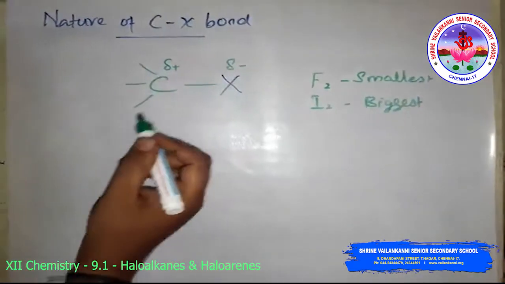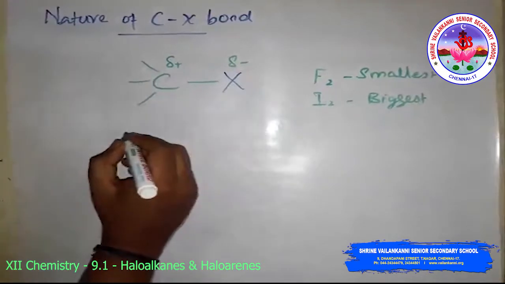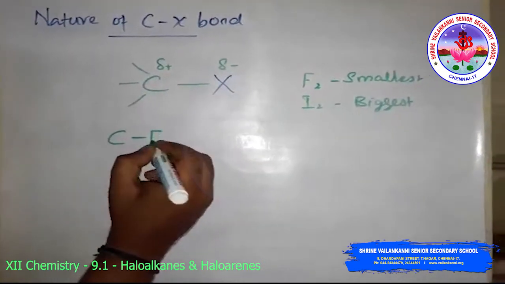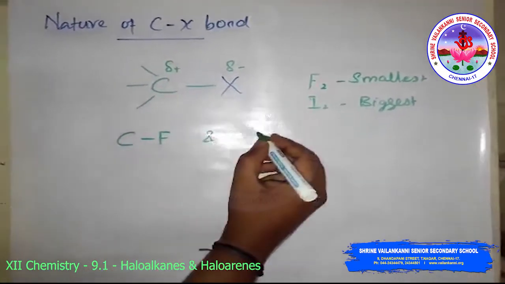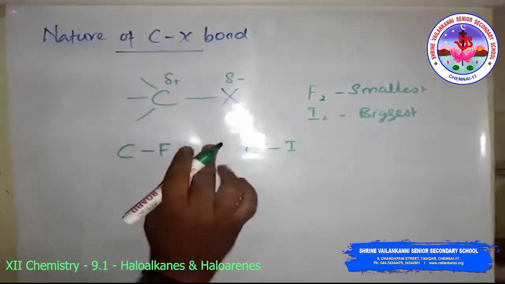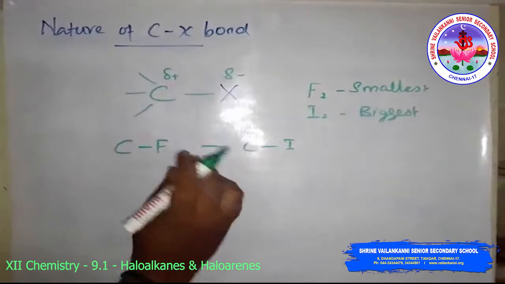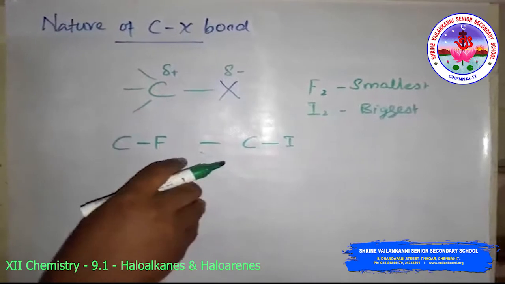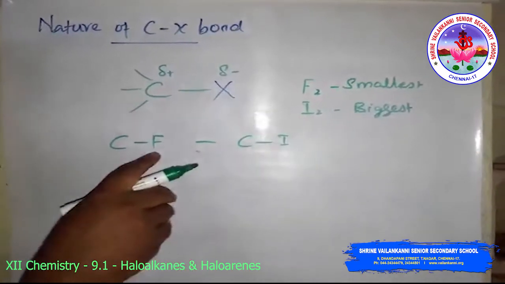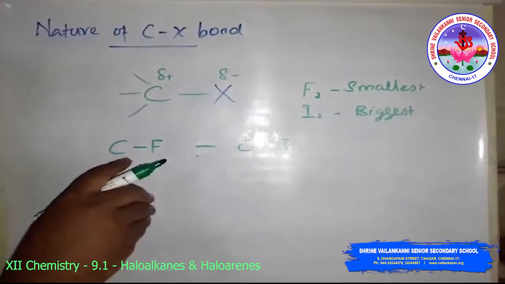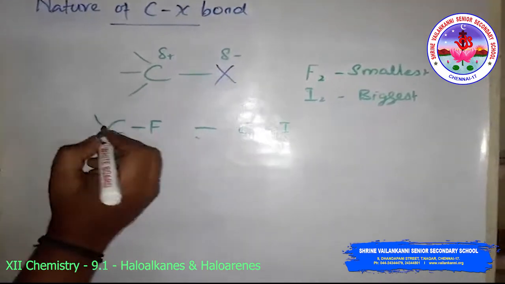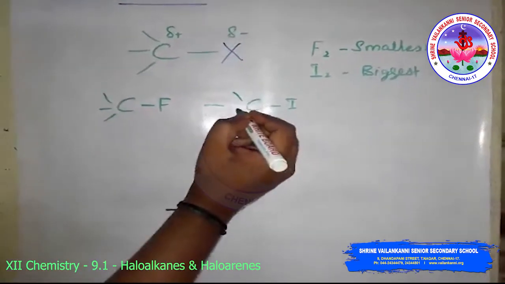So the carbon-halogen bond length also increases from the carbon-fluorine bond to the carbon-iodine bond.